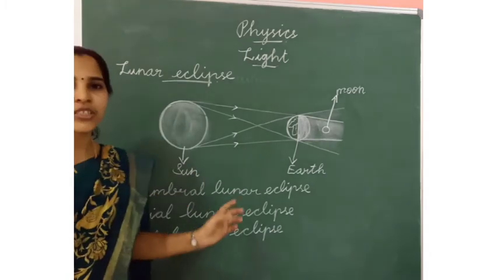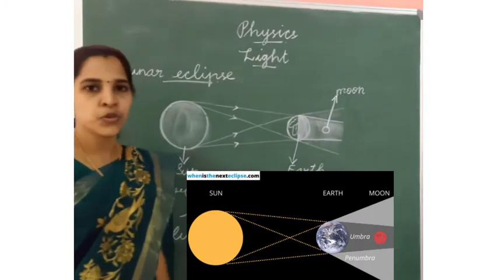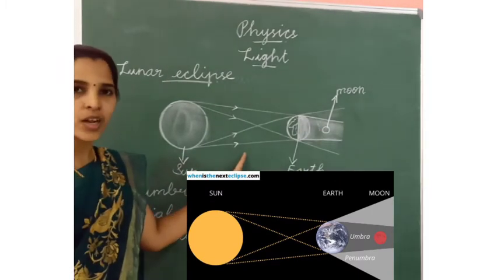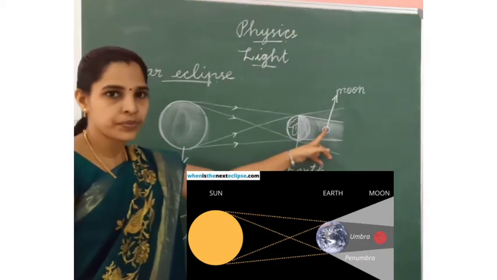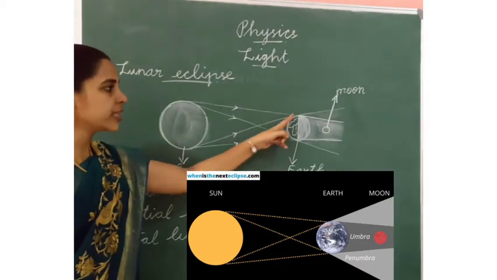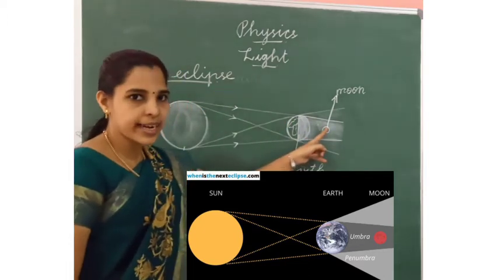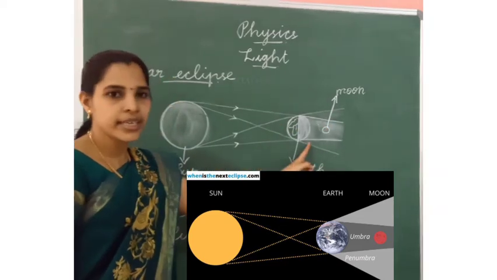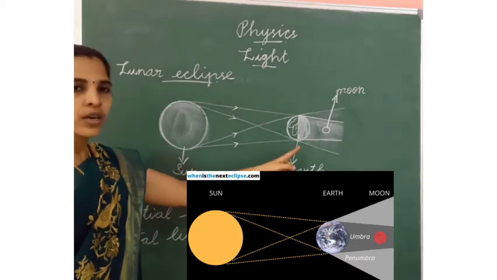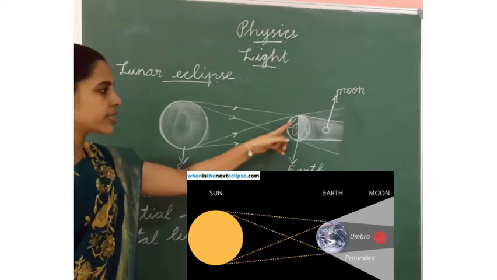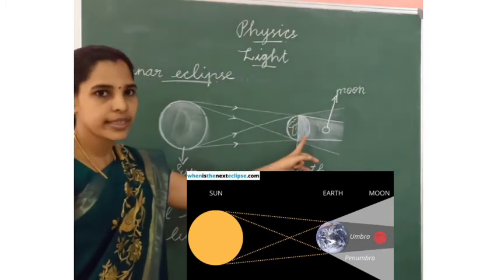Did you understand the picture? This is the sun, this is earth, this is moon. Already you have learned this in the last year. The earth revolves around the sun. The moon is a satellite. The moon revolves around the earth, so it is not in the same orbit. It rotates in different orbits, earth around the sun and moon around the earth.